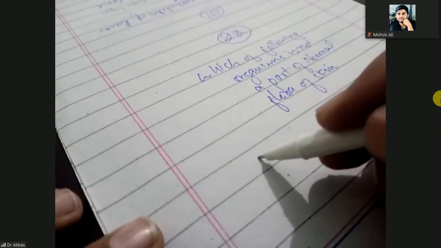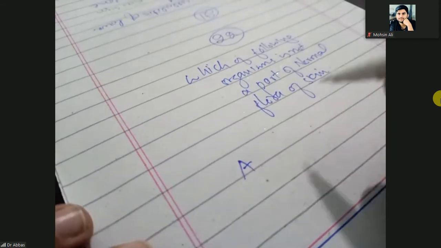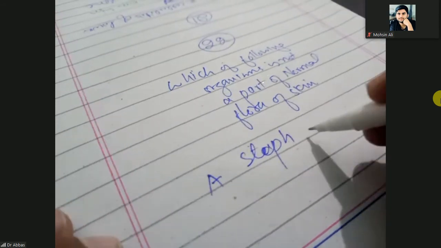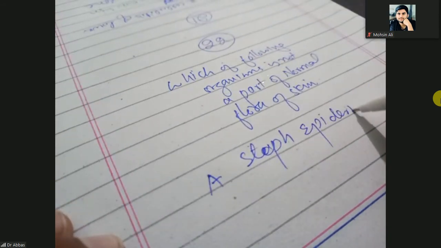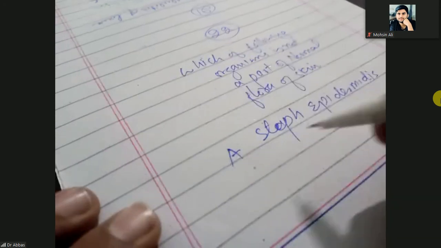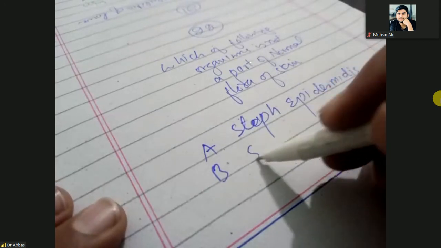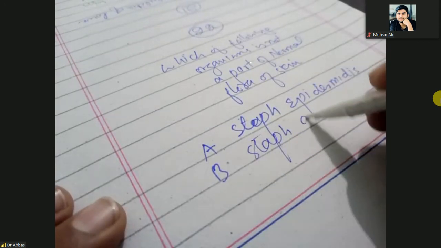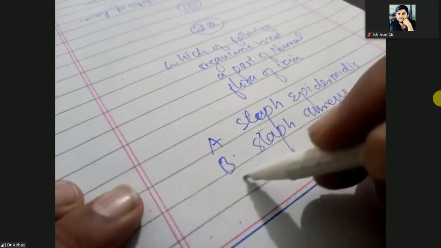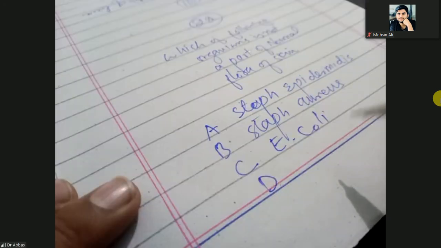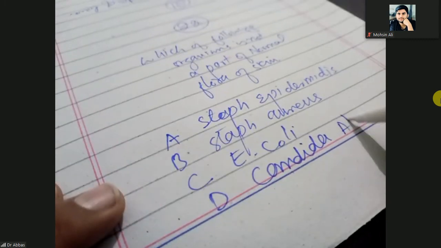I gave you the options: A, Staph epidermidis; B, Staph aureus; C, E. coli; and D, Candida albicans.